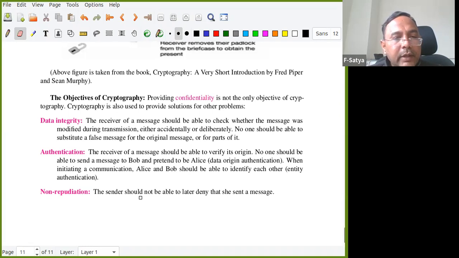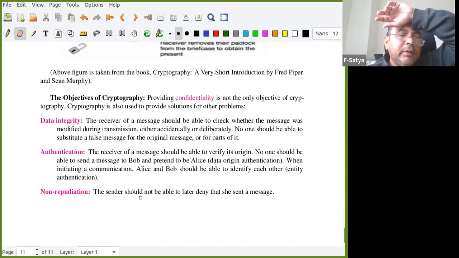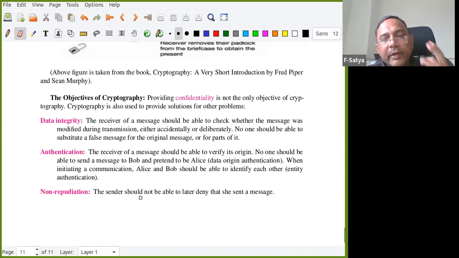When initiating communication, Alice and Bob should be able to identify each other. So that is entity authentication. Authentication looks a little like data integrity, something related to data integrity. But if one of them is achieved, the other will be achieved. You will see that in your future. But try to see the differences among these.